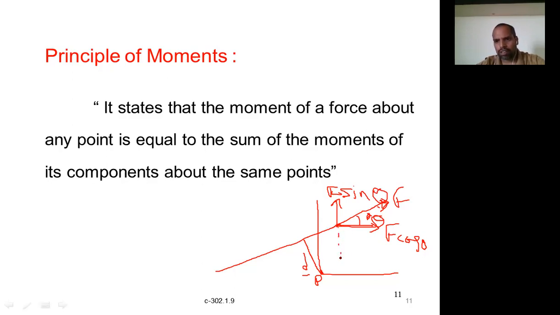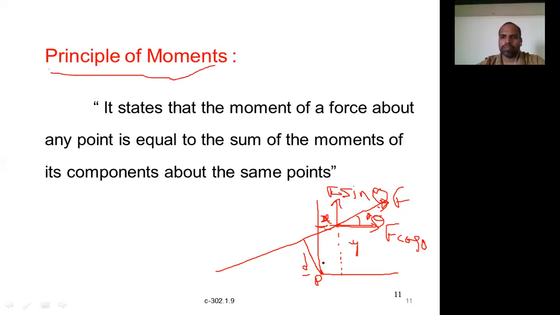Let us say in your problem it is given to you that this distance is y and this distance is x. So these are the distances known to you. But if you want to calculate this distance d, it is again a little bit difficult, an unnecessary waste of time. So instead of calculating the perpendicular distance, directly you can use the principle of moments.